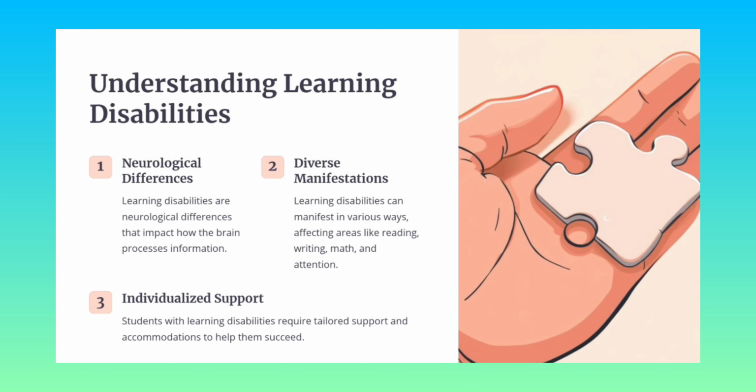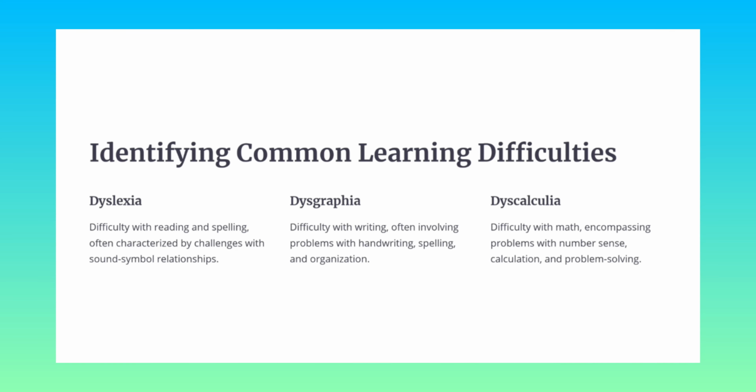Diverse manifestation means learning difficulties can manifest in various ways, affecting areas like reading, writing, math and attention. Individualized support means students with learning disabilities require tailored support and accommodation to help them succeed.